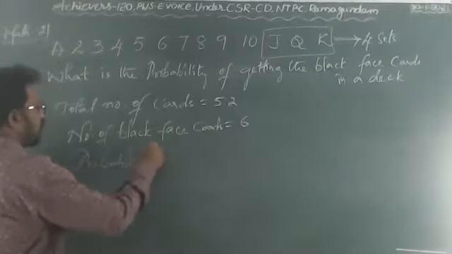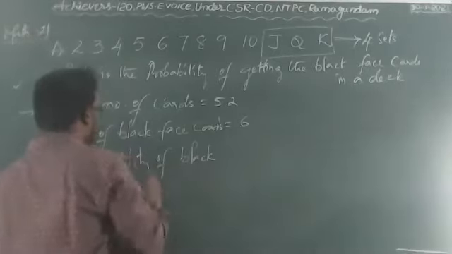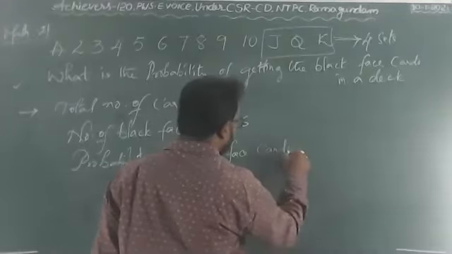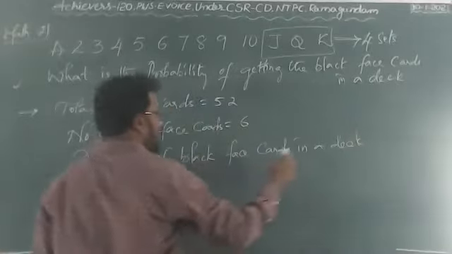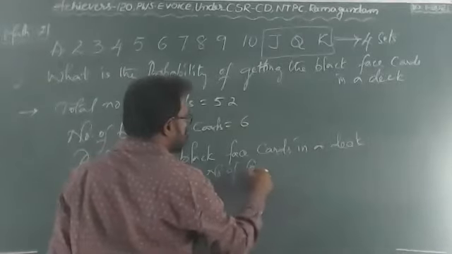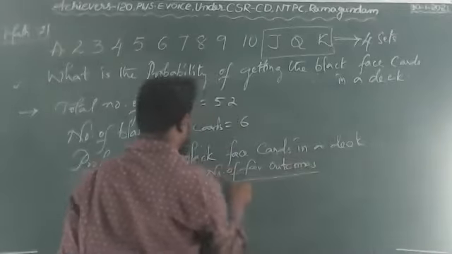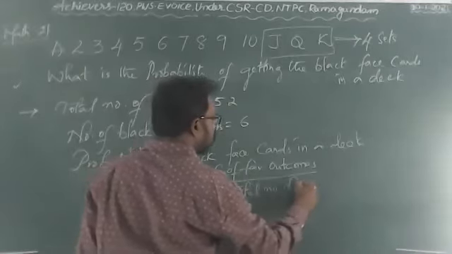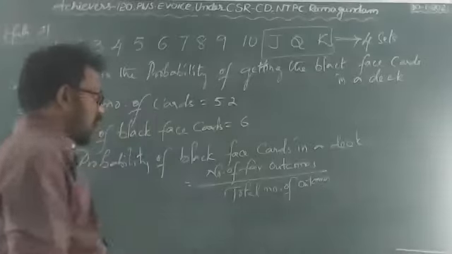Probability of black face cards in a deck. The formula is number of favorable outcomes divided by total number of outcomes.